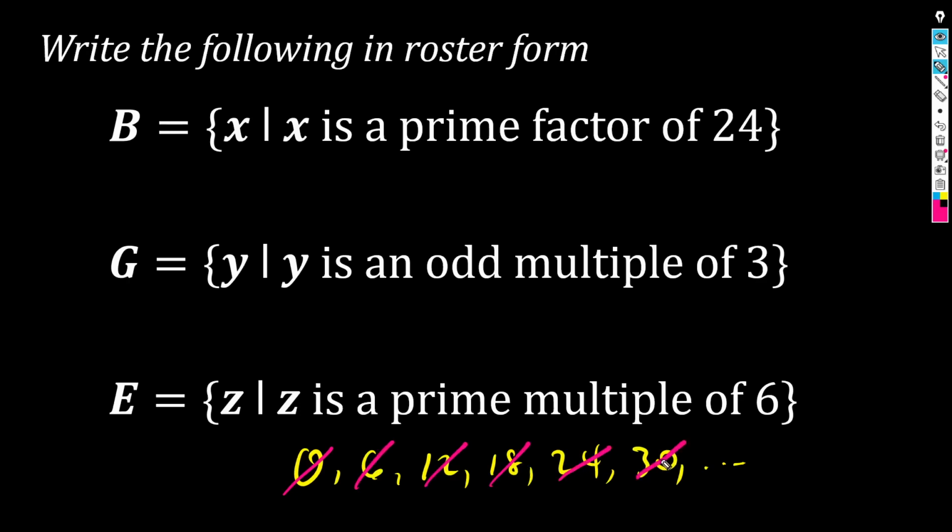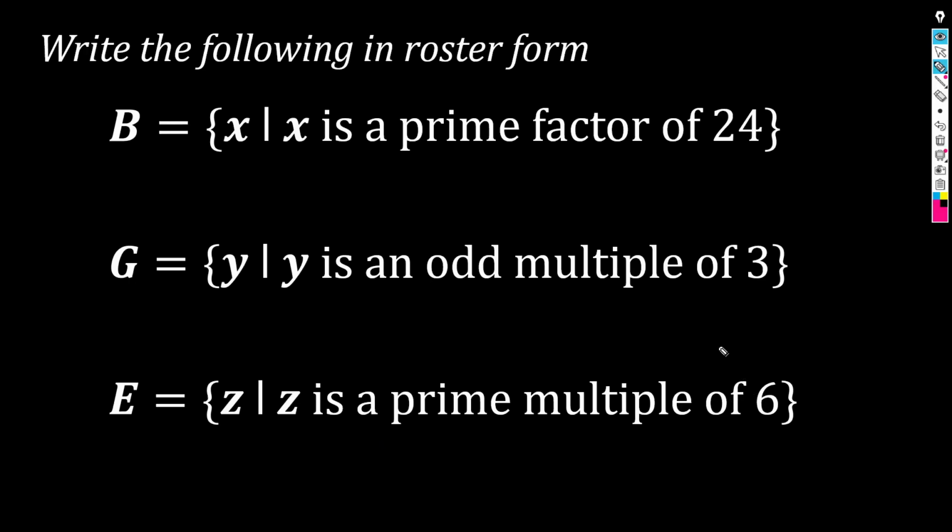Oh, wait. Ba't ganun? Pwede ba mangyari yan, sir? Parang wala namang prime sa mga multiples ng 6. Correct. All multiples of 6 are not prime. In other words, E, therefore, sir, wala namang prime multiple ng 6 pala. Yeah, sure. So, E must be a null set. Diba? Nagamit natin si null set or empty set. Okay, pwede yan. Right. Okay, so kung may magulong part dun sa ating discussion, you can always pause and go back and rewatch that part of the video.